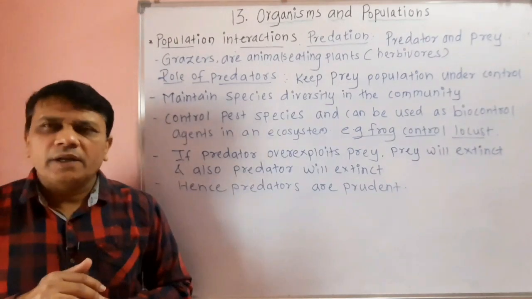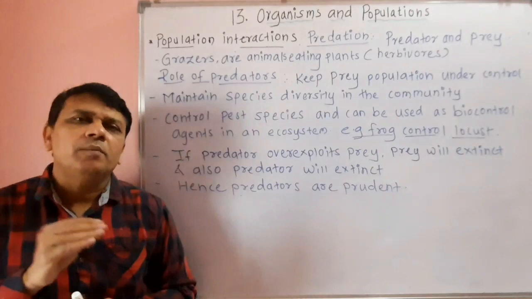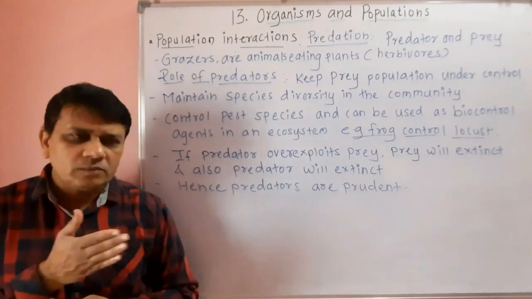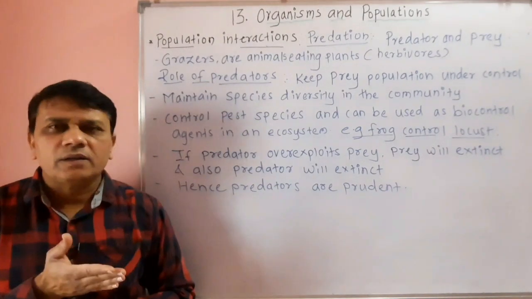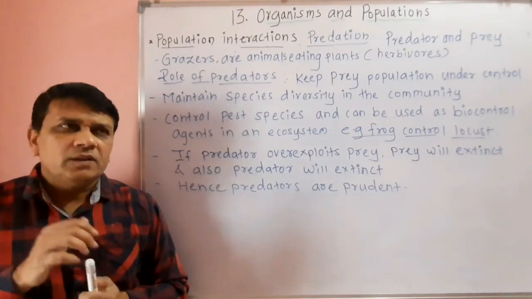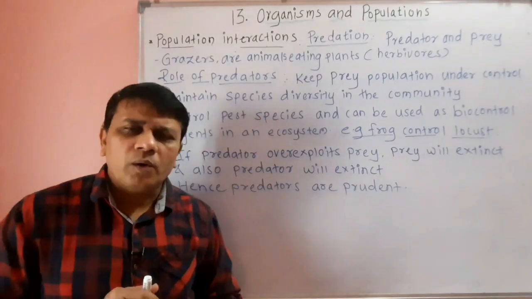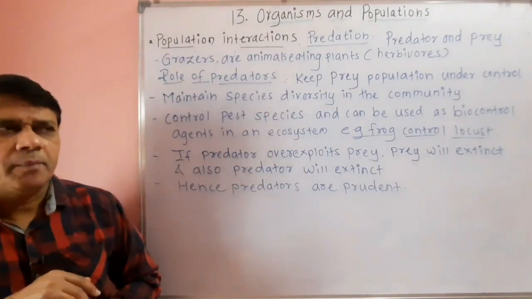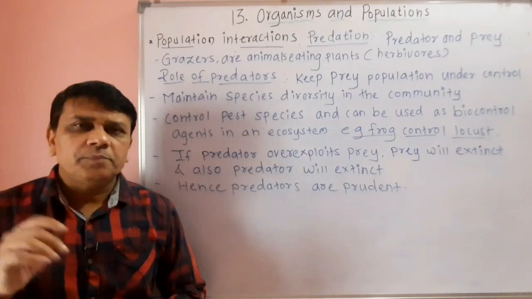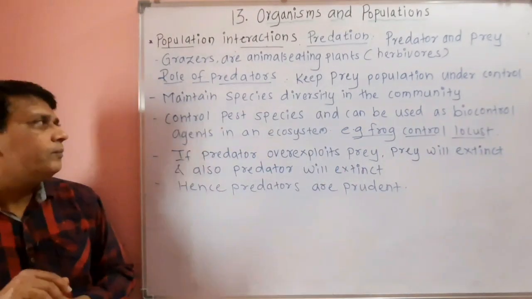Similarly, the grazers or the herbivorous animals which feed on the plants are not much different than these predators. Then the role of predators is important in the environment, as the predators keep the prey population under control.